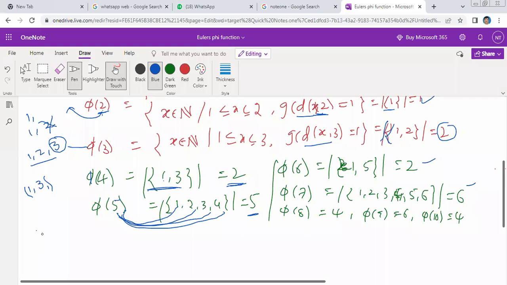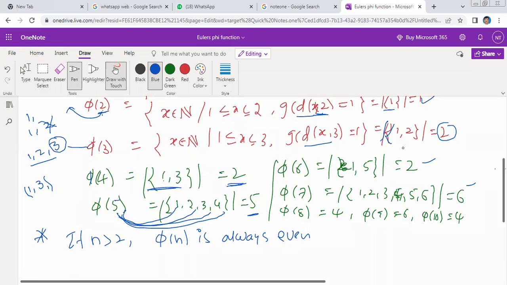I can write one statement you observe here. If n is greater than 2, pi of n is always even. You observe here.